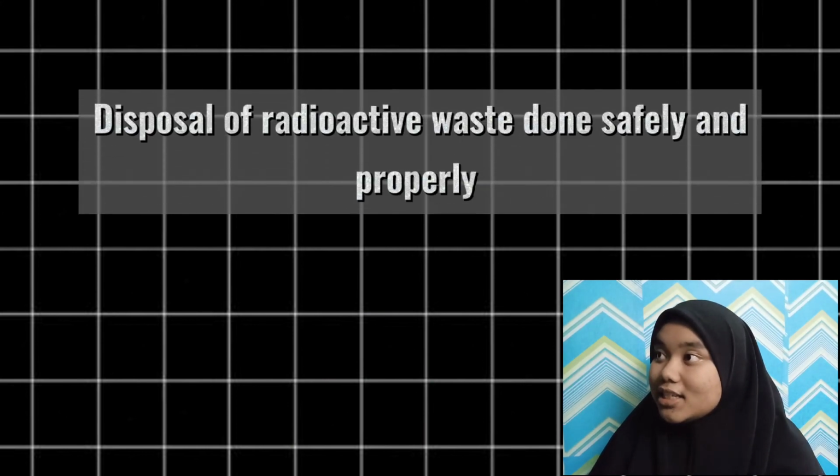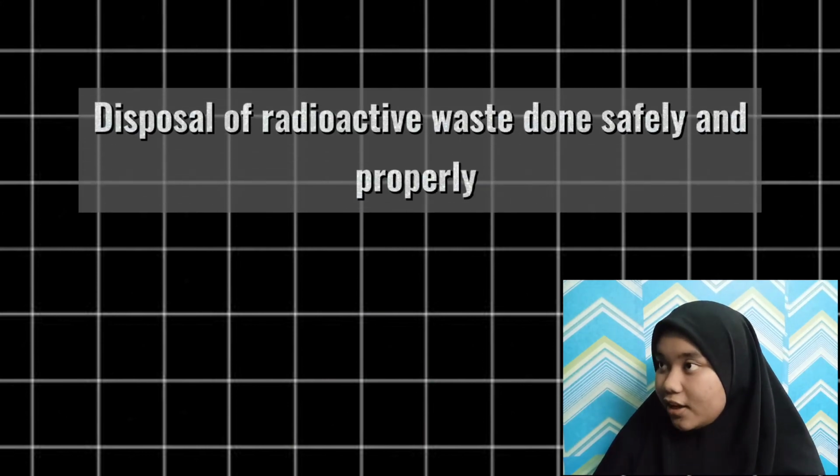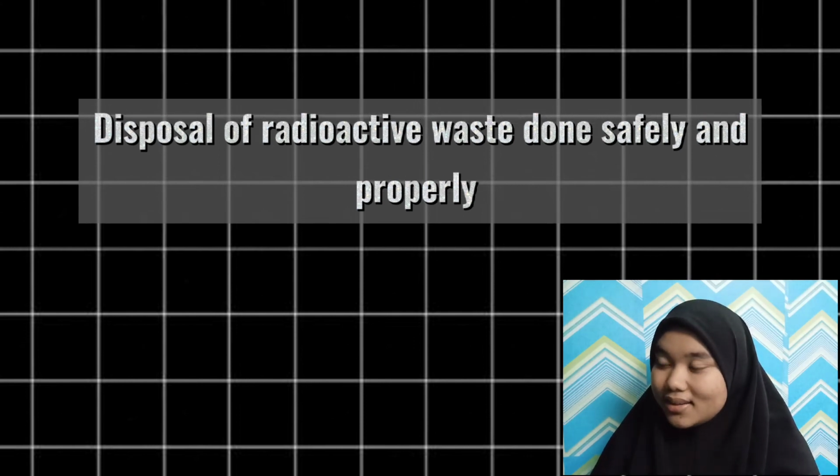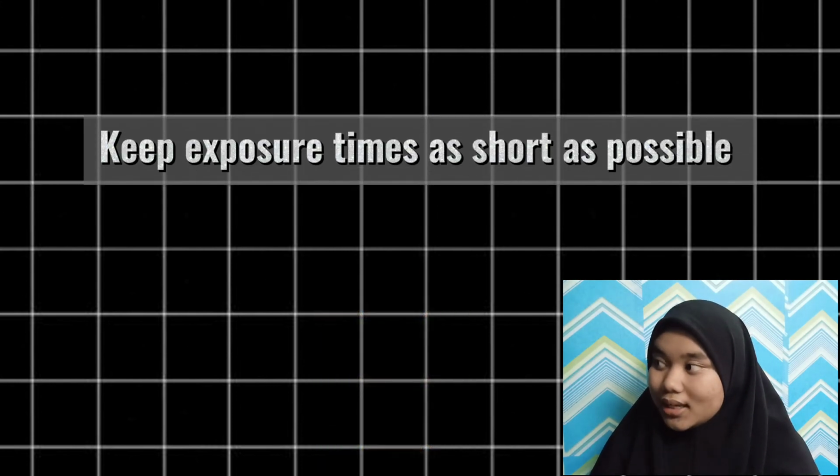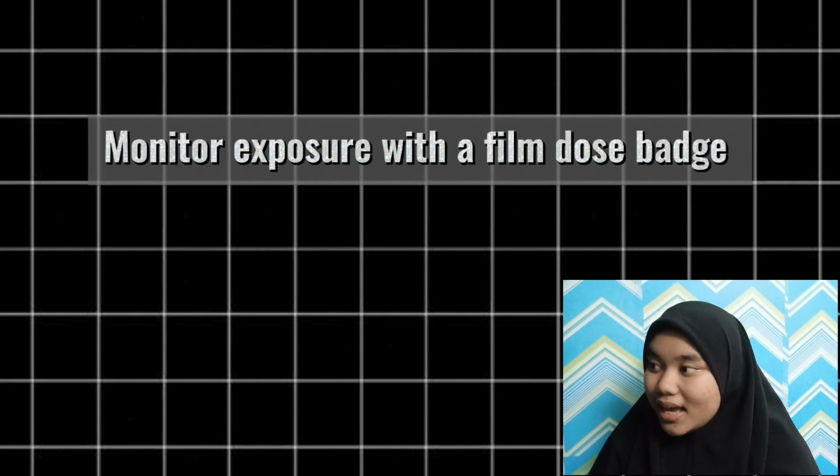5. Disposal of radioactive waste done safely and properly. 6. Wearing appropriate protective clothes when handling radioactive substances. 7. Keep exposure time as short as possible. Last, monitor exposure with a film dose badge.